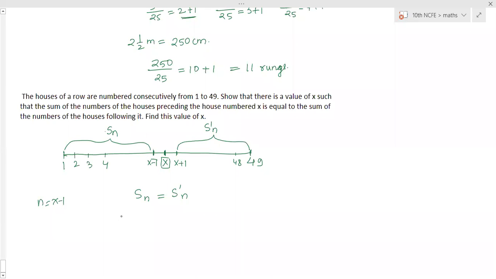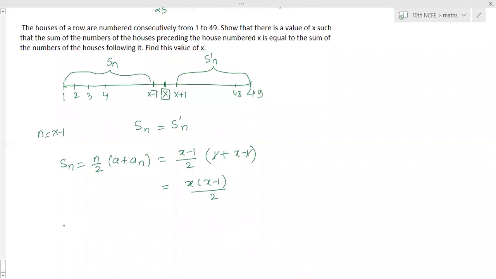Yes, ma'am. So Sn, we have to calculate Sn separately. Sn is equal to n by 2 into a plus an. So what is n? n is x minus 1, by 2. A is 1. An is x minus 1. So this one and this one get cancelled. x into bracket x minus 1 by 2. This is the Sn value.